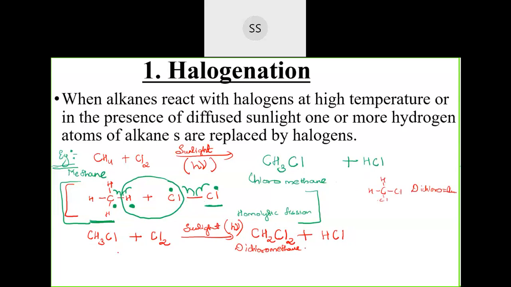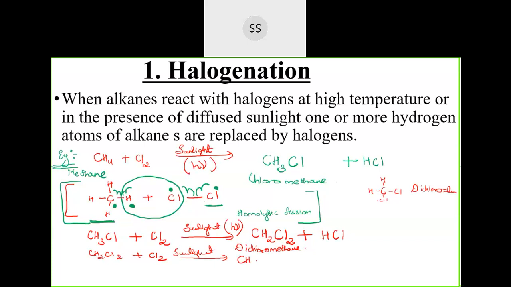Again I take CH2Cl2 and react it with chlorine in the presence of sunlight. You remove one hydrogen and add chlorine in its place. Then you get CHCl3 plus HCl. That's three chlorine atoms, so trichloromethane.